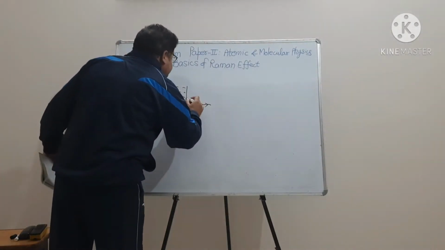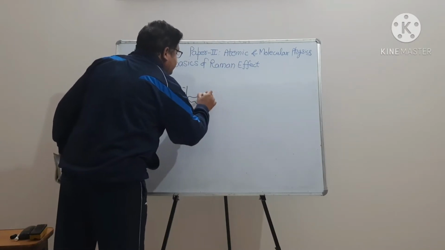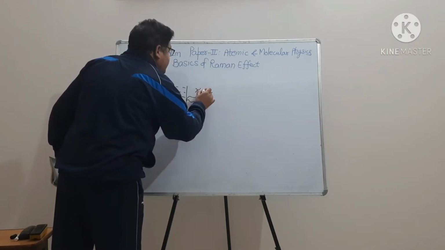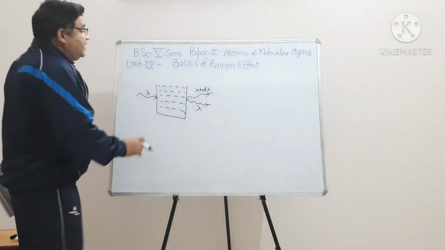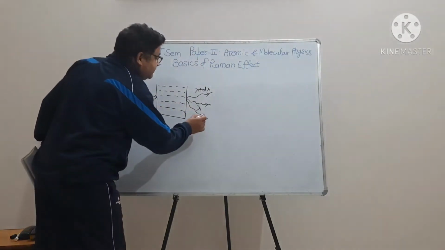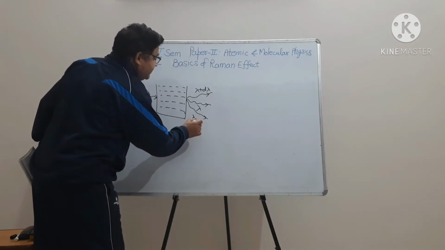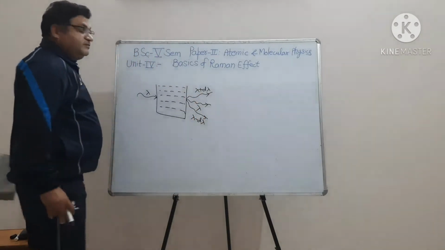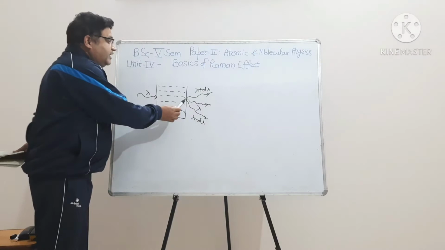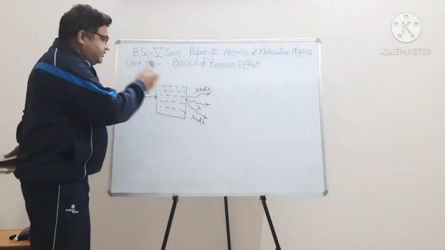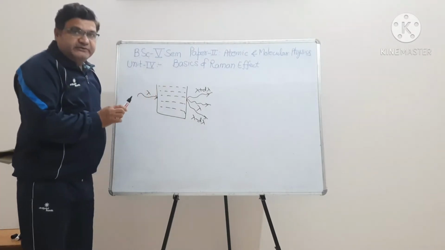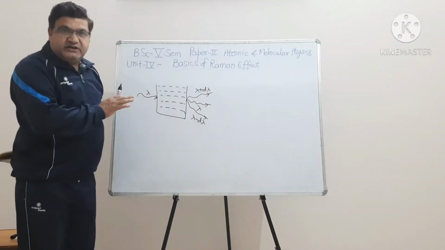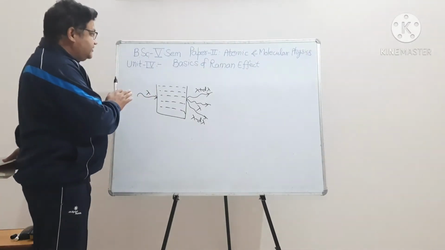Another is somewhat longer, lambda plus d lambda, and the third has wavelength lambda minus d lambda. This effect is known as the Raman effect.